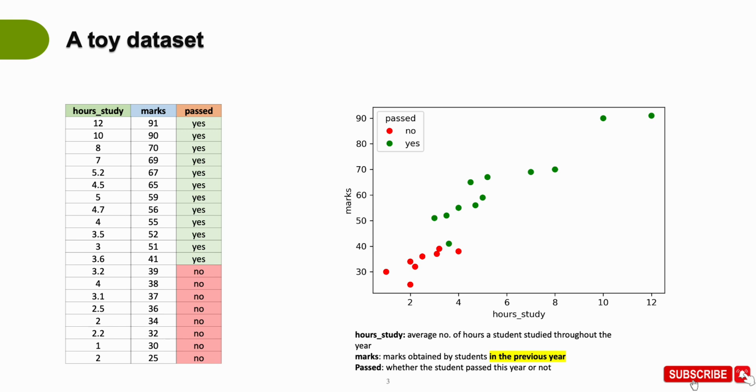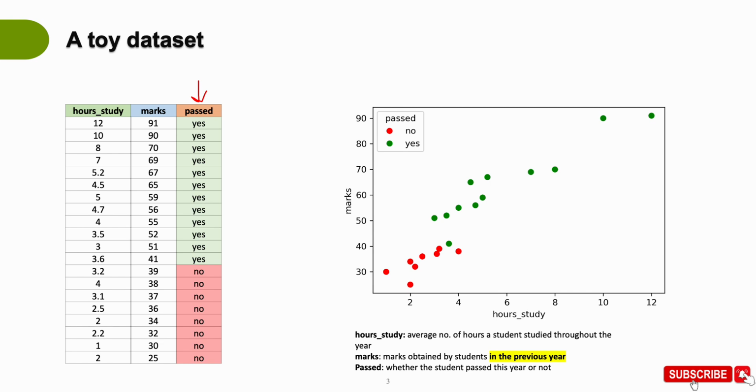So let's understand this through an example. In our previous toy dataset, we have added one more column, which is a binary variable. The column name is pass, and the description of the other columns remains similar except the marks. Hours of study denotes the average number of hours a student studied throughout the year, marks denotes the marks obtained by the student in the previous year, and the pass variable denotes whether the student passed this year or not.